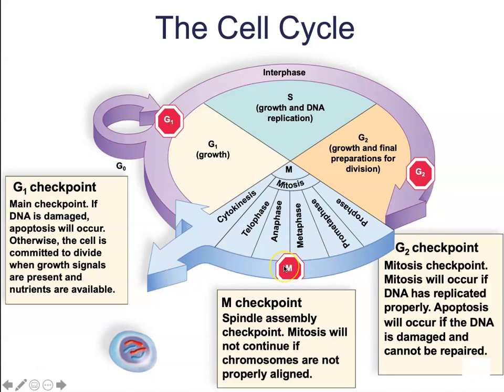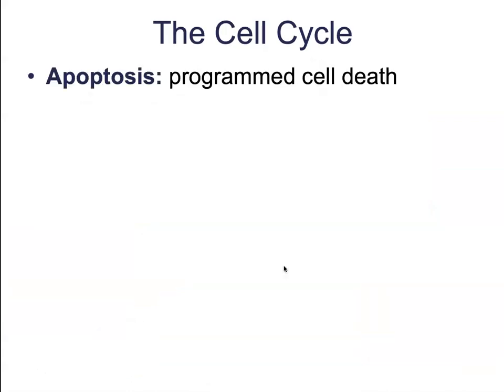Finally, the M checkpoint is a spindle assembly checkpoint. Mitosis just will not continue if the chromosomes are not properly aligned. And we will talk about when and why and how that happens when we start discussing mitosis.